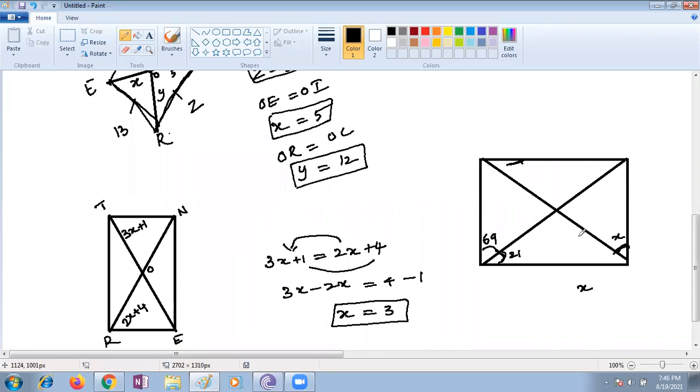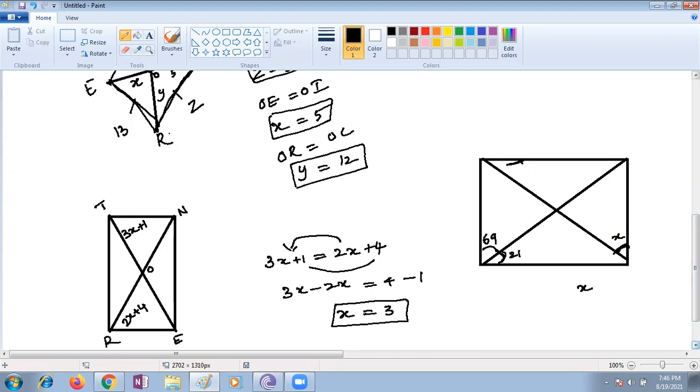It's a rectangle, so the angle should be equal to 90 degrees. The sum should be equal to 90. So 21 plus x equals 90. We can write it and find the values. This is one way of asking about angles in the examination. They won't ask about the sides and all.